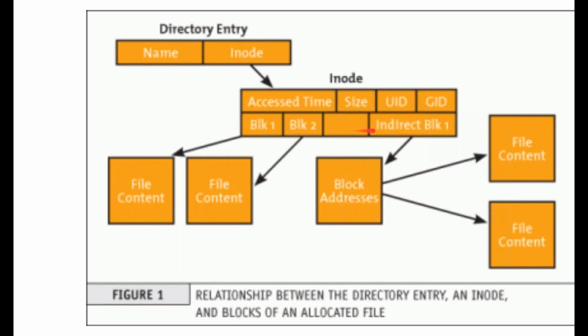For example, block 1 has a direct block, file 1; block 2, another file's content. Indirect means other block addresses, and indirect pointers are there which contain the file content. So these are the indirect blocks, and these are the direct blocks. So this is the relationship between your directory entry, an inode, and the blocks of an allocated file.